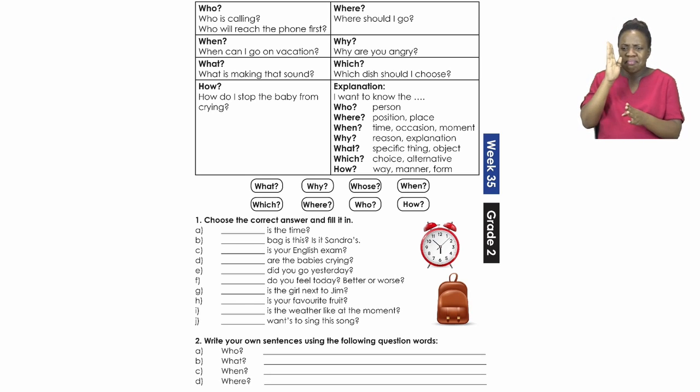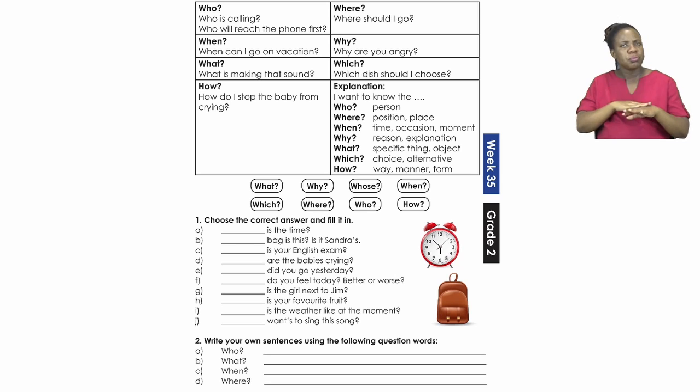If we're going to use the word why to start the question, why is used for a reason or an explanation. Why are you angry? And the word which is used for a choice or an alternative. Which dish should I choose?